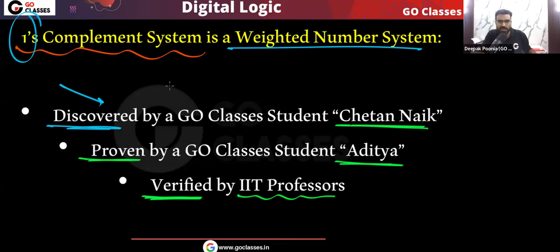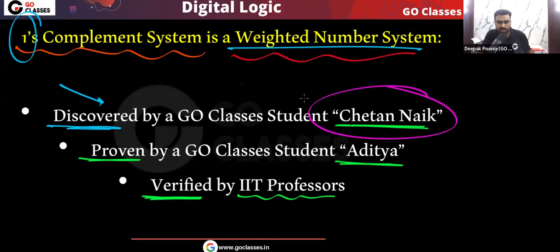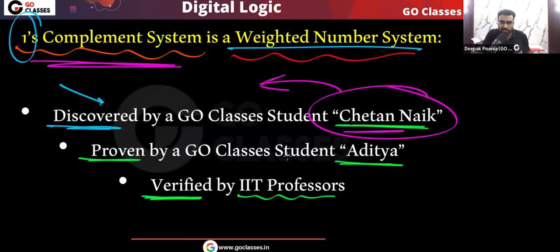Before I tell you what the weights of this one's complement system are, let me tell you about Chetan Naik and Aditya. Last year, Chetan Naik discovered that this one's complement system is also a weighted number system. This year, Chetan Naik has got IIT Madras.